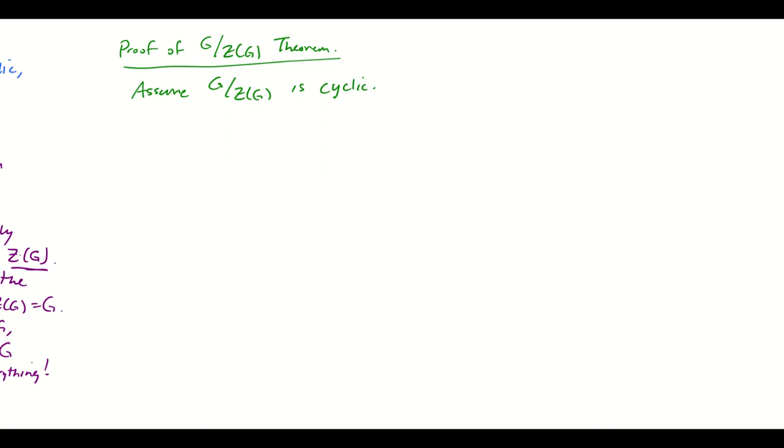Now, just for notational efficiency, I'm going to let Z equal Z of G, so we don't have to write Z of G over and over. So capital Z will represent the center throughout this proof.